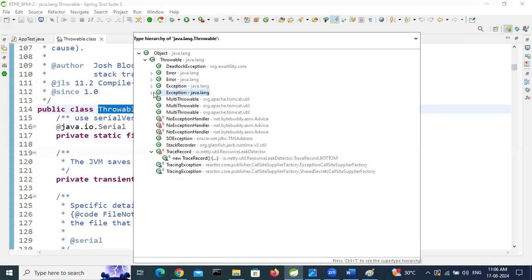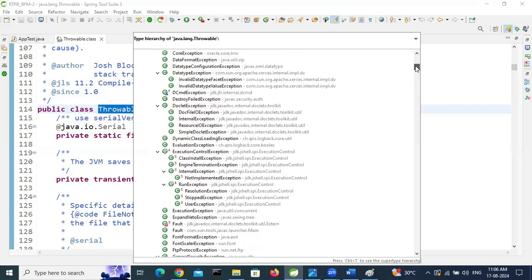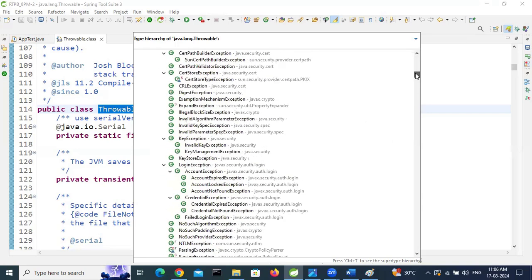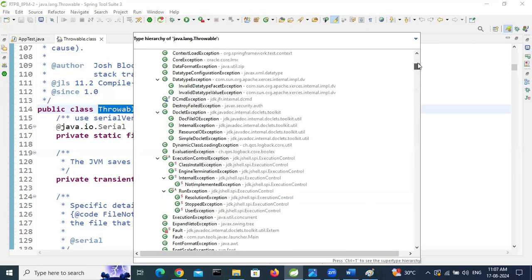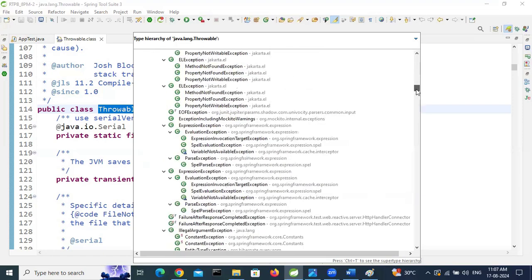The Exception is there, right? Open, go to IO. See here, FileNotFoundException is there, right? So it is under the Exception. Under Exception, FileNotFoundException is there. Remember?